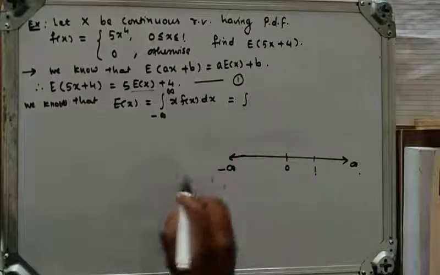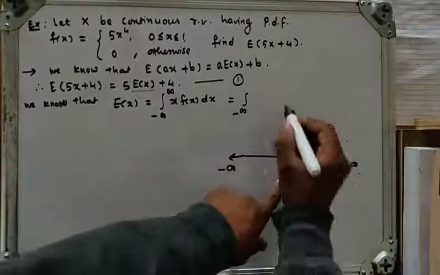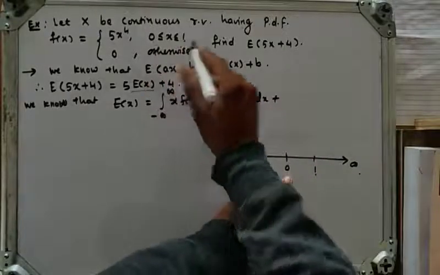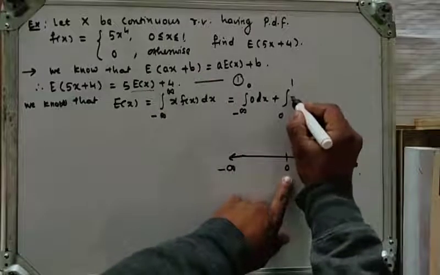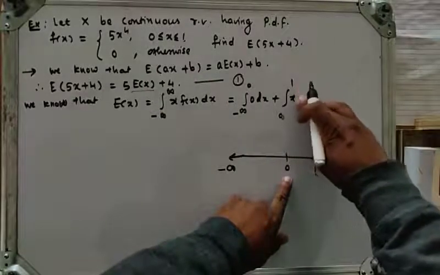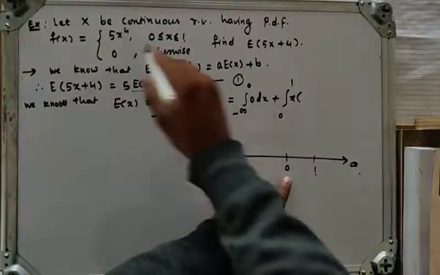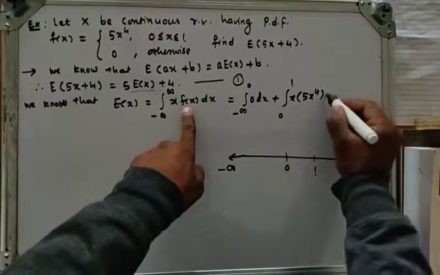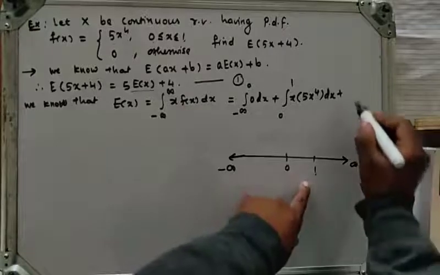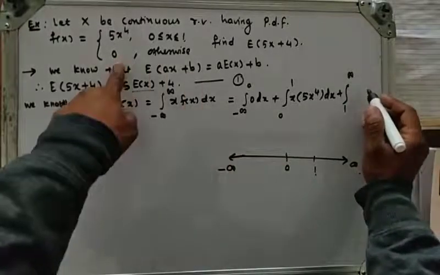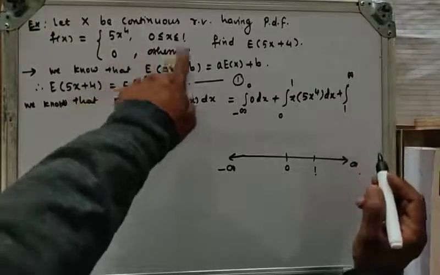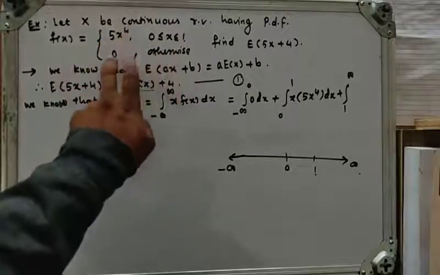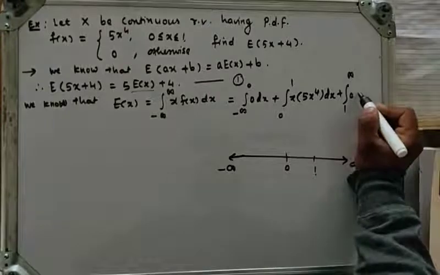So we write the integral from minus infinity to 0 of 0 dx, plus the integral from 0 to 1 of x into f of x, which is 5 into x raised to 4 times x, dx, plus the integral from 1 to infinity of 0 dx.